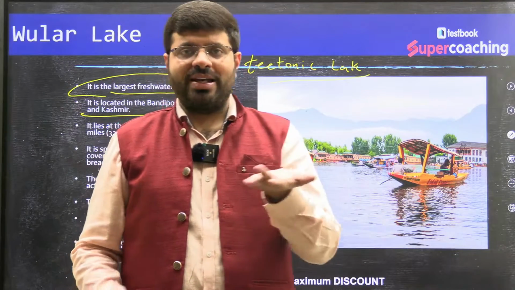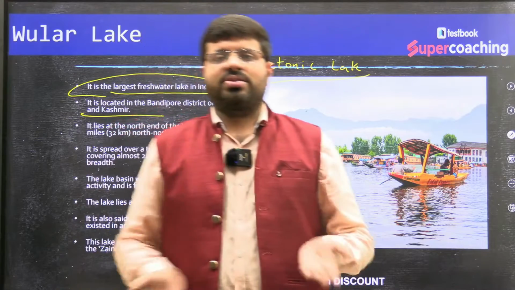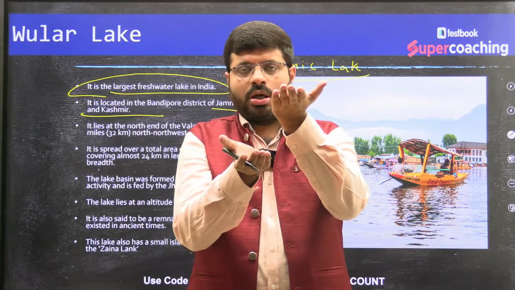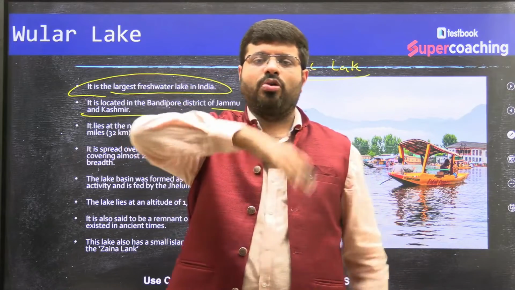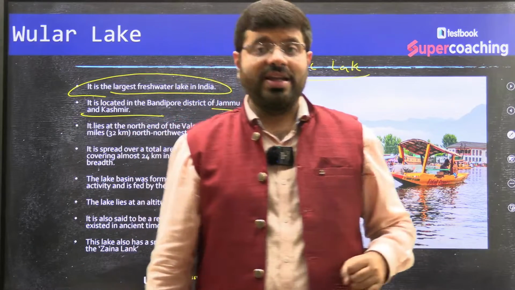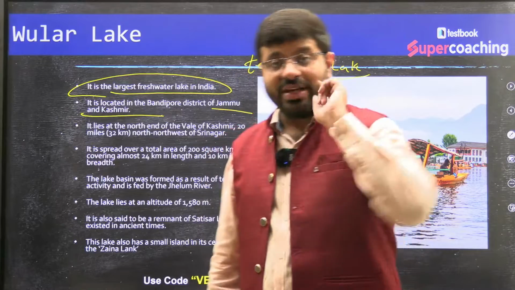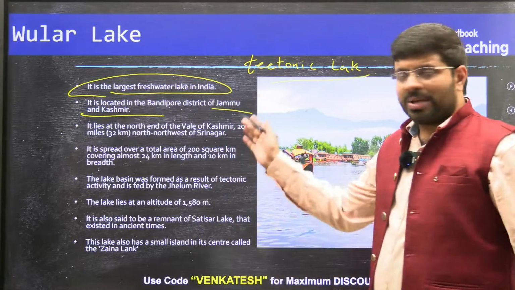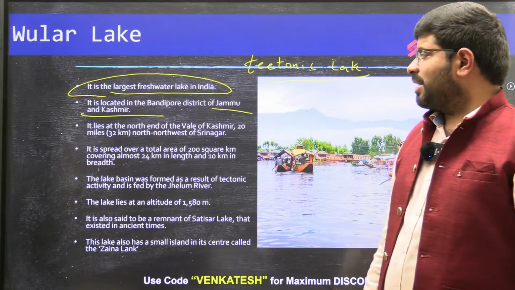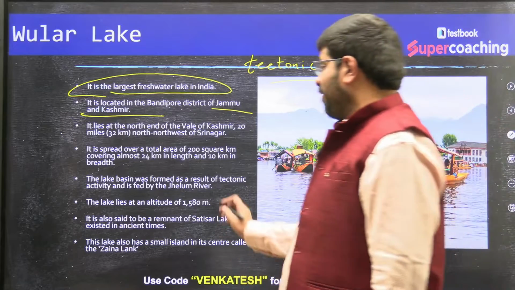Similarly, Rift Valley Lake. When there is a depression, or when there is faulting, you do find certain crustal blocks falling down, and those falling areas will have more water. In fact, the Great Lakes of Africa, all these are Rift Valley lakes, right? Lake Tanganyika and all such things, Rift Valley lakes of Africa. Similarly, Vular Lake happens to be a tectonic lake, and you can see it is located in the Jammu and Kashmir area, fed by the Jhelum River.